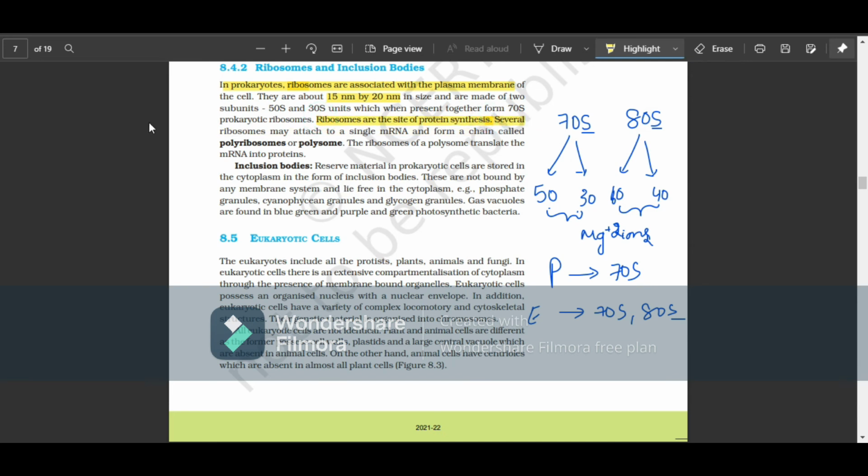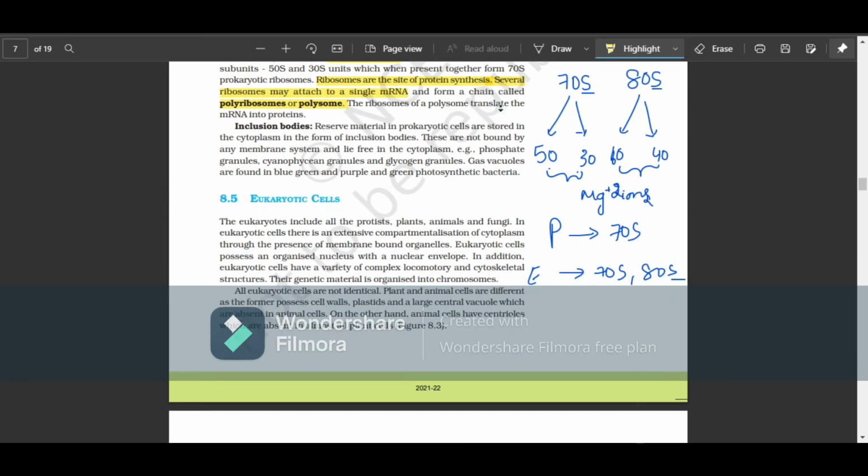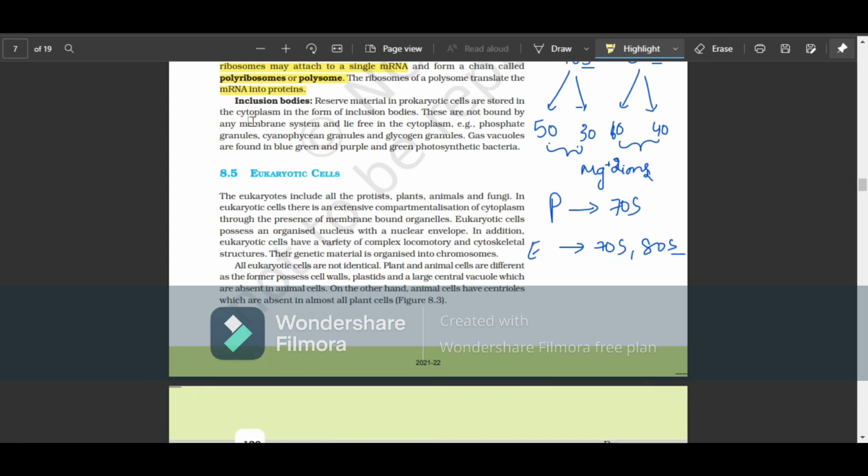Now, this is important. Several ribosomes may attach to a single mRNA and form a chain called polyribosomes, polysomes, or even ergosomes. The ribosomes of a polysome translate the mRNA into proteins. In the central dogma, we see transcription and translation: DNA to mRNA, and mRNA to protein. That second step, mRNA to protein, is called translation, and it is done by the polyribosomes or polysomes.